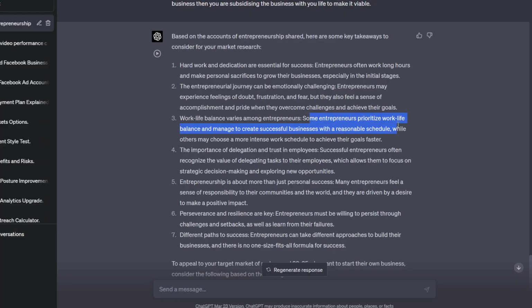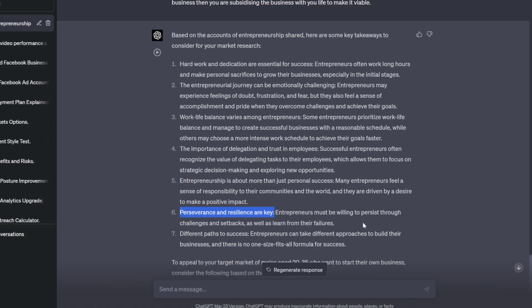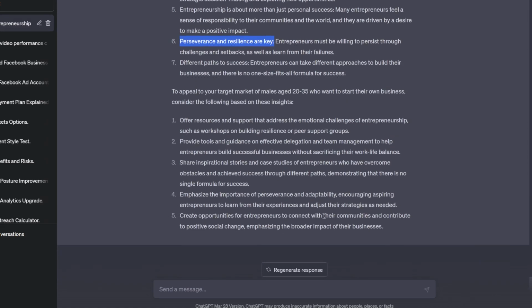Some entrepreneurs prioritize work-life balance and manage to create successful businesses with a reasonable schedule. Others may choose an intense work schedule and achieve their goals faster. I was always the intense work schedule guy. Perseverance and resilience are key. Different paths to success, all build up different types of businesses. So emphasize the importance of perseverance and adaptability, encouraging aspiring entrepreneurs to learn from their experience and adjust the strategies as needed.